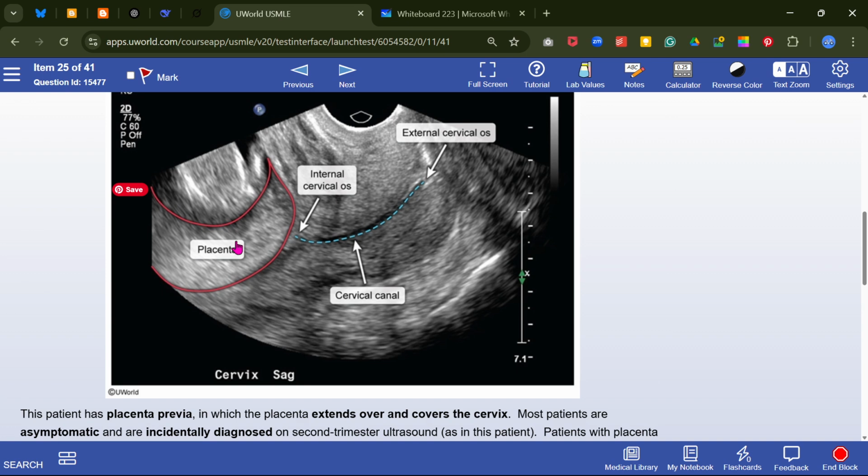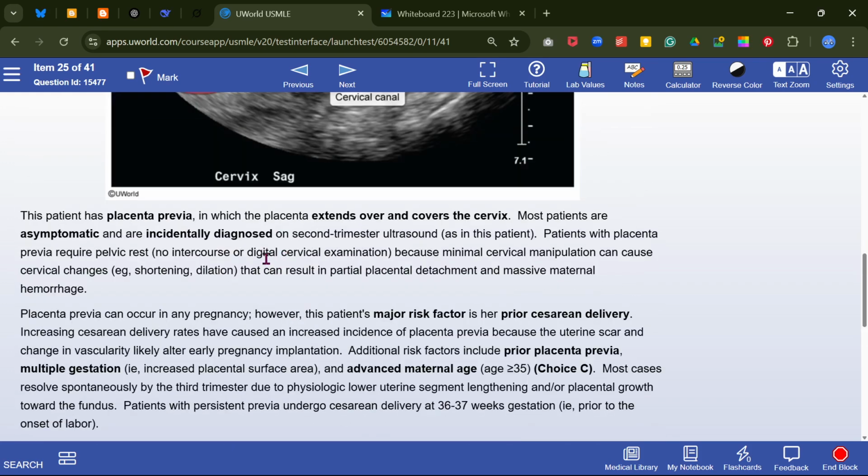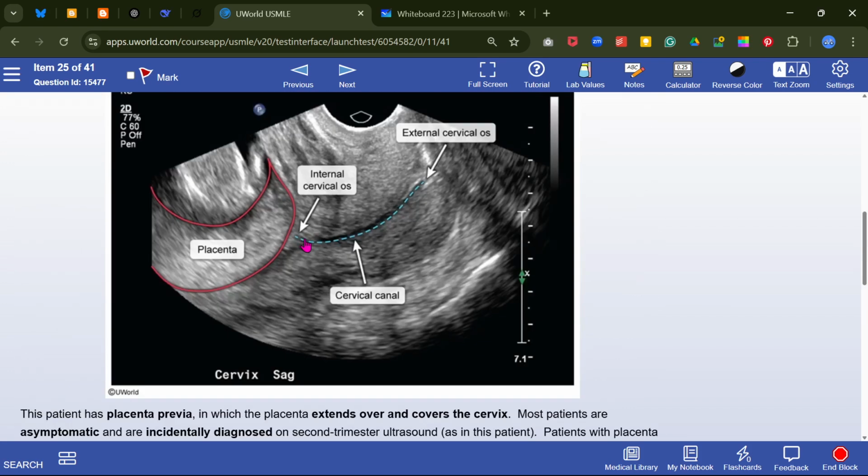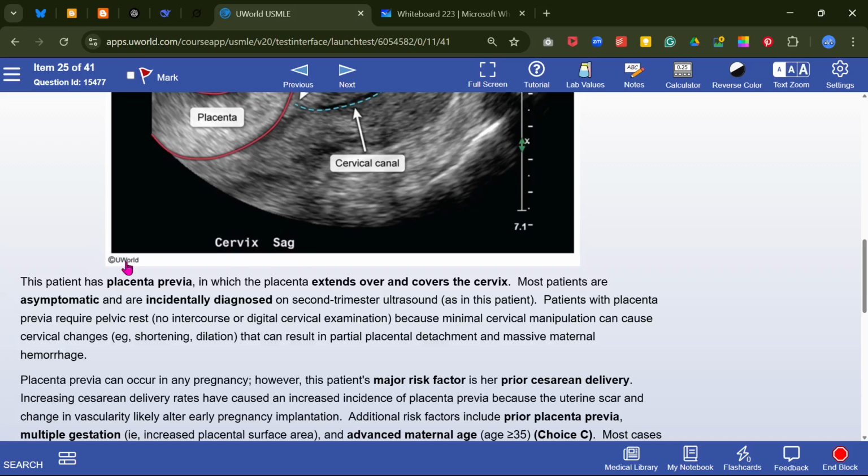This is the placenta. This is the cervical canal. This is the internal cervical os, and this is the external cervical os. So this is the placenta. It looks like this patient has placenta previa, in which the placenta extends over and covers the cervix.